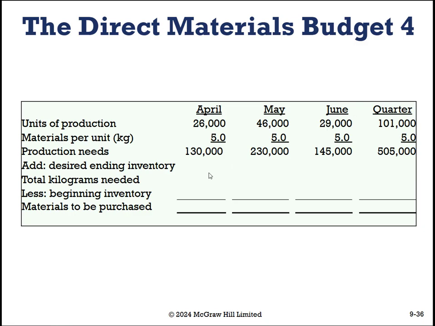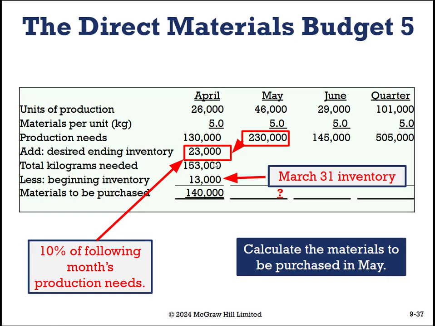Then what did we have in desired ending inventory? We had 23,000, and that's because we need 10% of the following month's production needs in ending raw materials inventory.